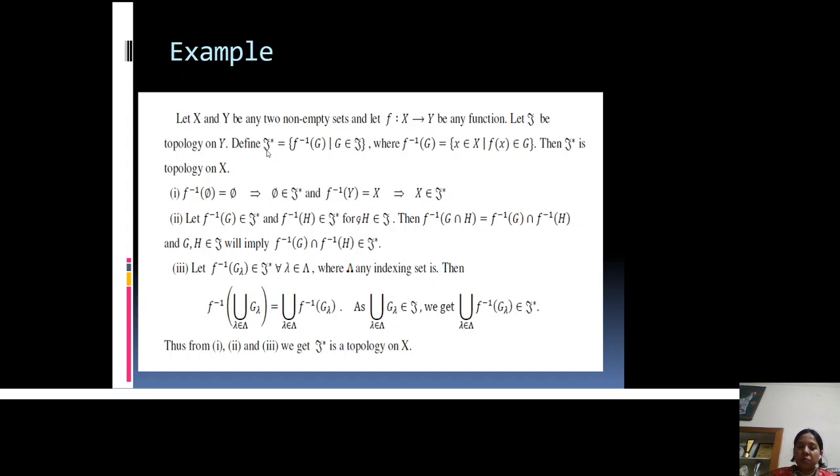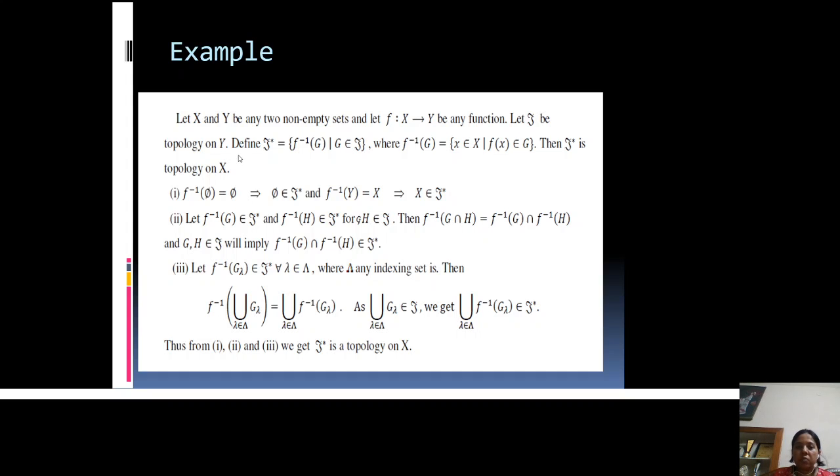Define a collection τ star. Remember, τ star contains inverse images of members of τ.